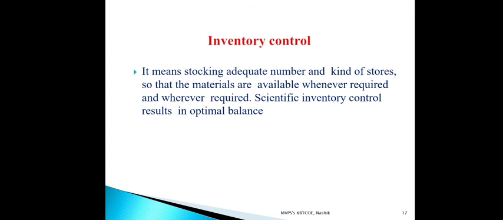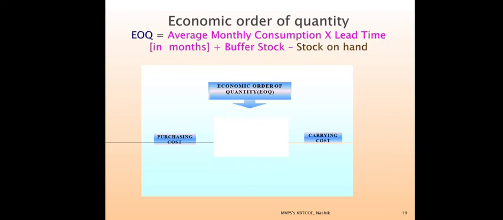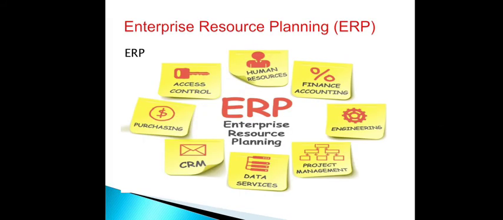Then inventory control means stocking an adequate number and kinds of stores so that material is available whenever required. For this inventory control, we can use the ERP system. Functions of the inventory control system are to provide maximum supply services, consistent and maximum efficiency and optimum investment, and to provide the cushion between forecasted and actual demand for a material. Then the EOQ system. Then the ERP system in the material management system.